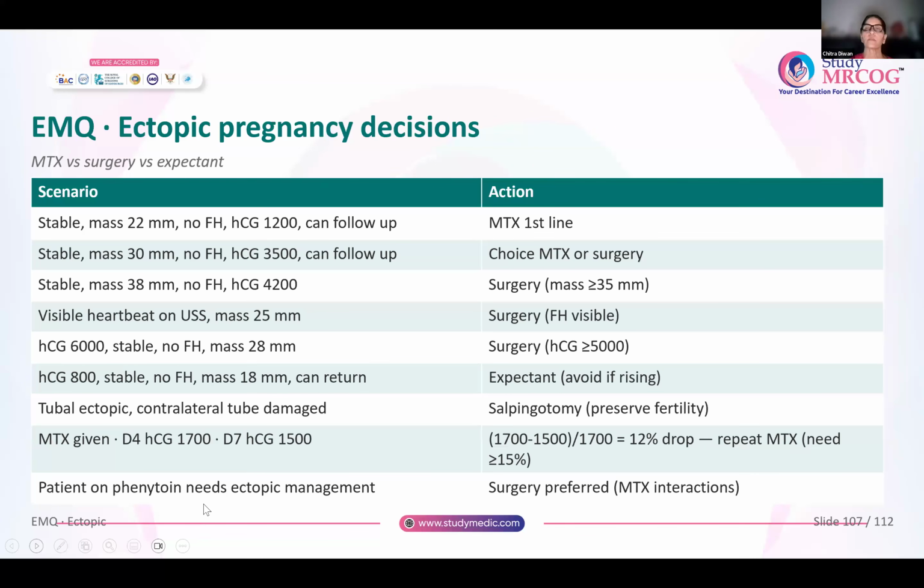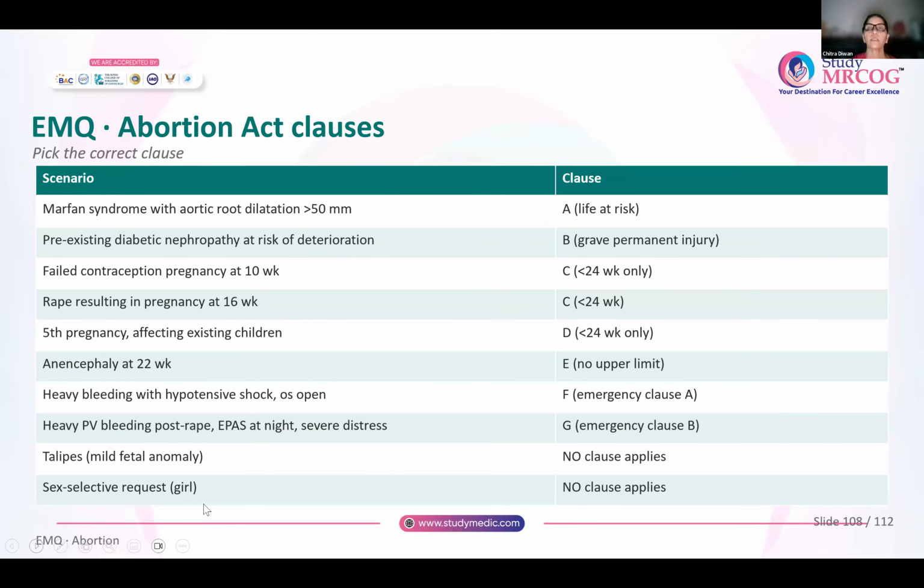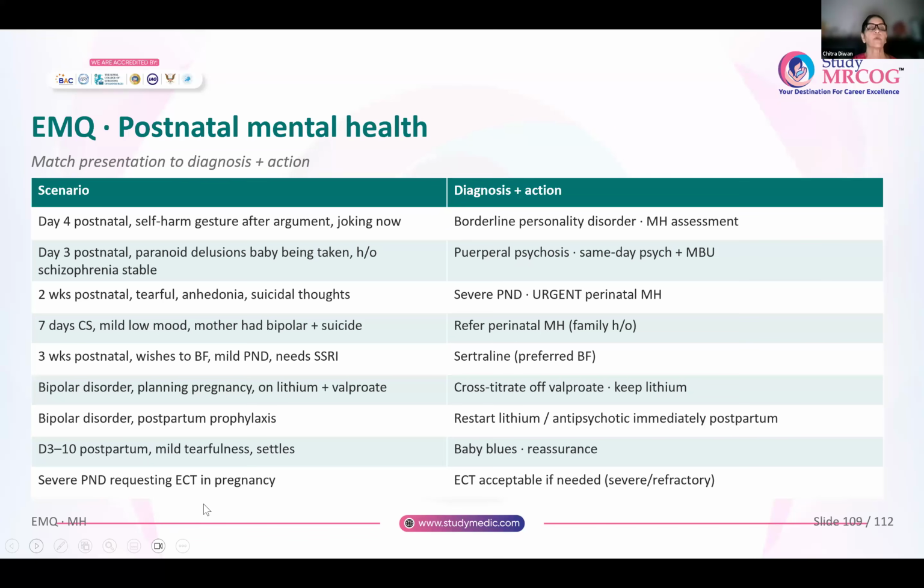I think we have discussed all of these in detail. These are basically the management options for methotrexate versus surgical versus expectant. You have to know the indications to give methotrexate, the indications for surgery, and the indications for expectant management of ectopic pregnancy. And then these are the revision slides for clauses of the Abortion Act. We have discussed all these in detail. This is about postnatal mental health. We have discussed everything in detail, so I'm not reading them again.